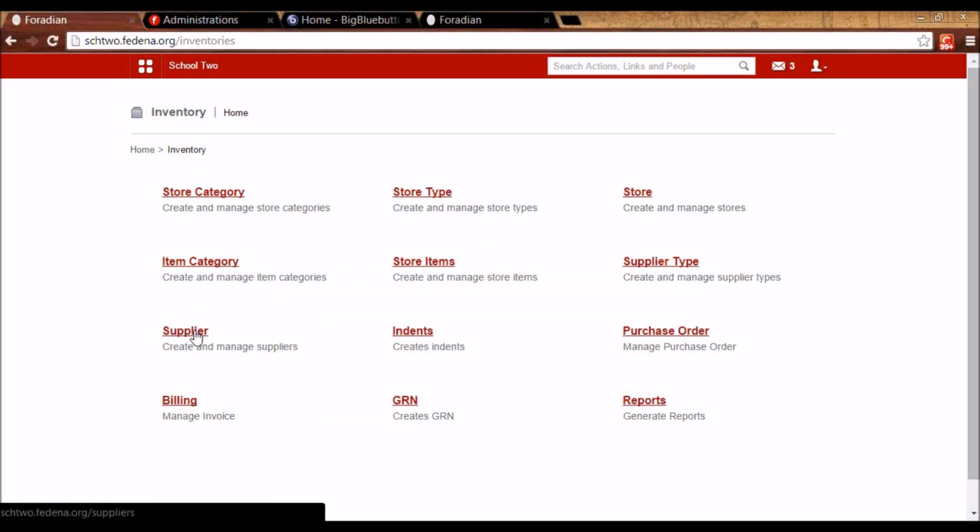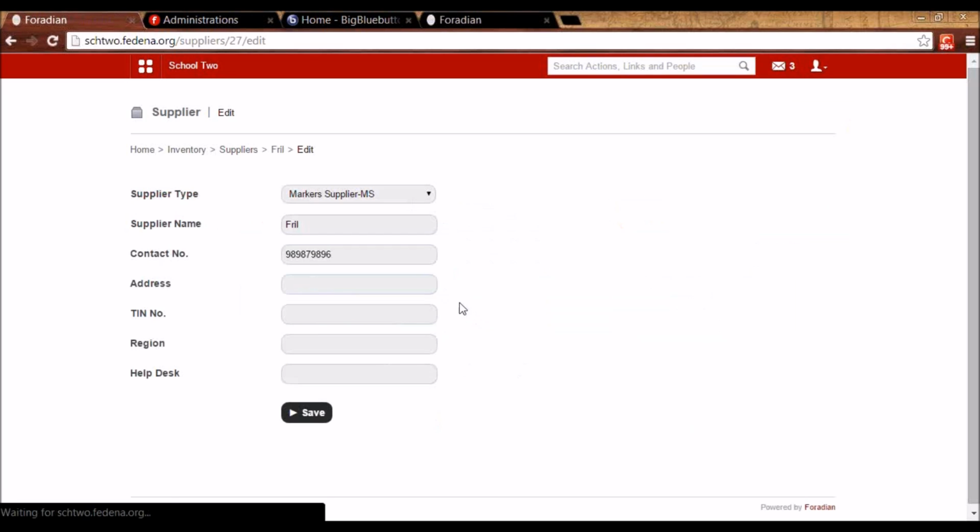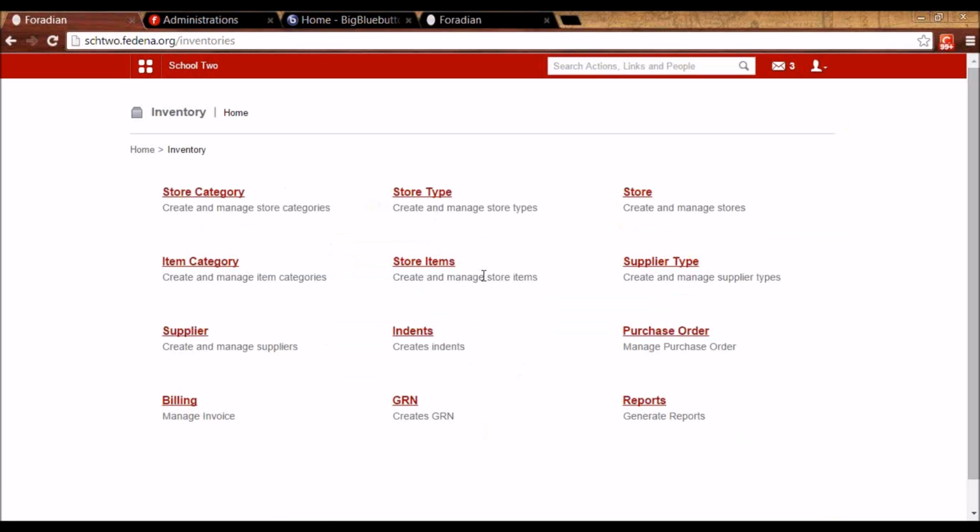And then I'm entering the actual supplier details here. For example, there's some marker supplier or stationery supplier. The name is this, what are the contact details, and other details regarding the supplier can be entered and they can be referred to later on. Now these settings are generally done by the admin or anyone with inventory basic privilege.